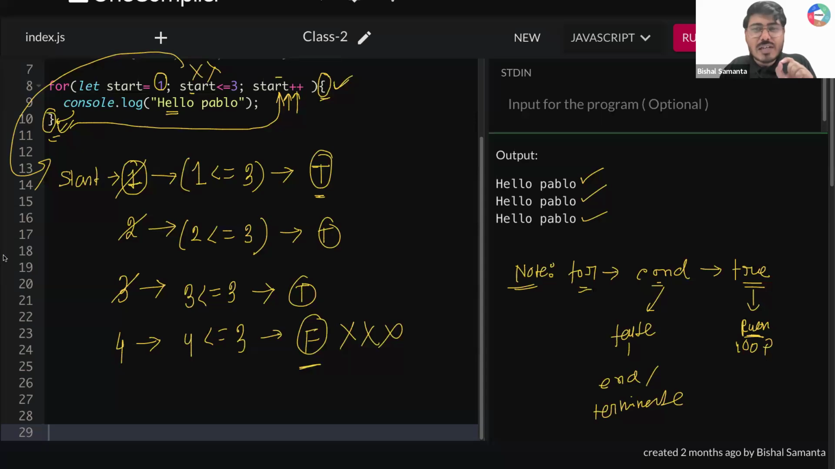And by the time you terminate, how many times have you printed hello Pablo? So 3 times you have printed hello Pablo beautifully. This is first, this is second, this is third condition. So 3 times hello Pablo is there. After that, you are terminating your for loop, and this is how it is running 3 times.